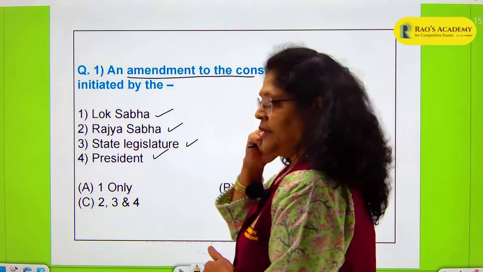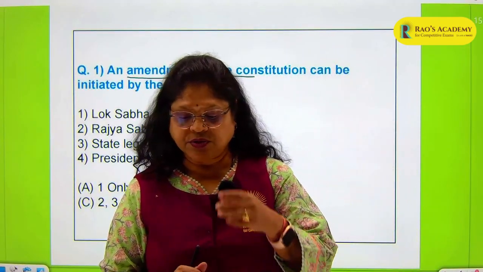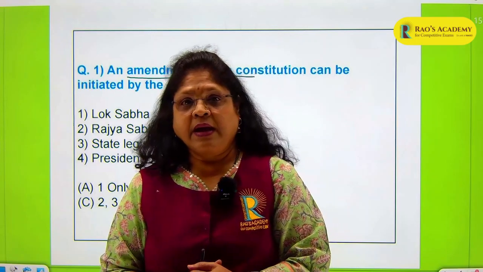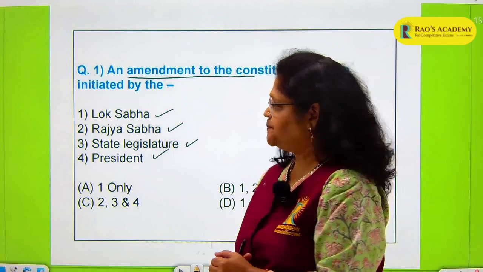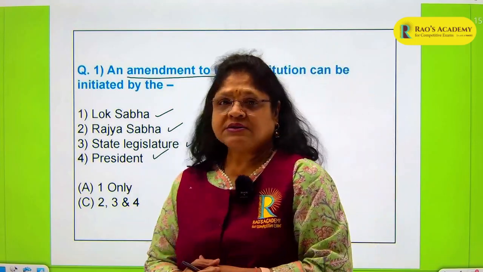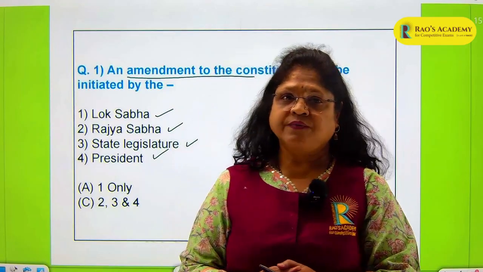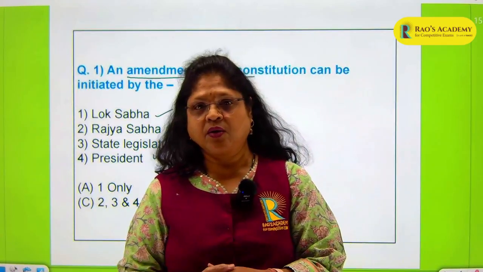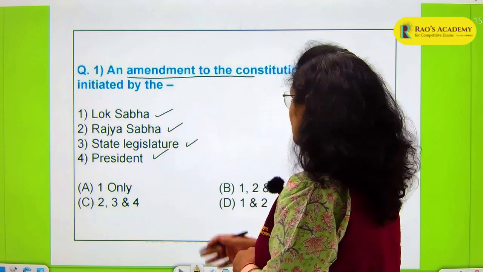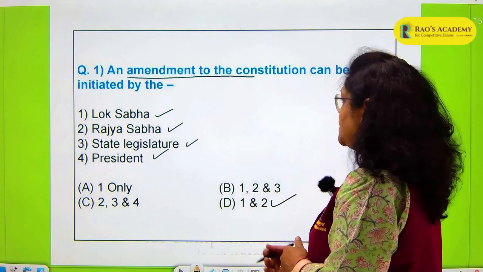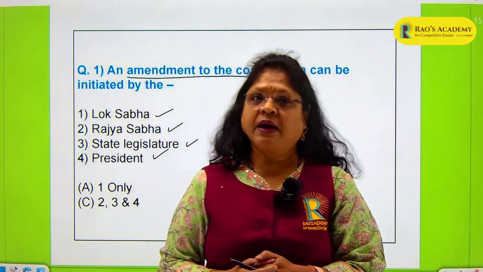So you know that an amendment procedure is under Article 368 of the Constitution, Part 20, and the procedure has been elaborated in this particular article. So the answer to this question is that it can be initiated in either house of the parliament, either in the Lok Sabha or in the Rajya Sabha. So the answer here will be 1 and 2, and your option will be D. So an amendment to the Constitution can be initiated in either house of parliament.